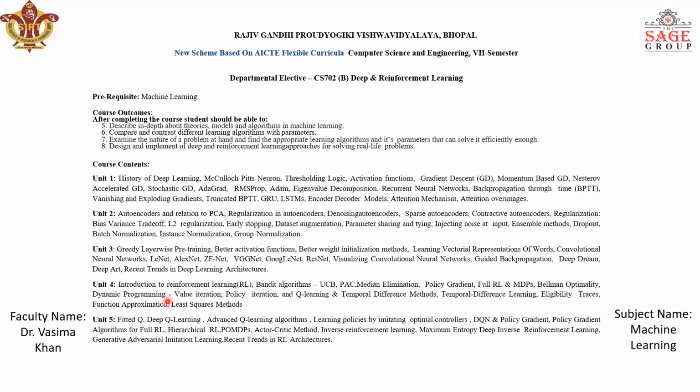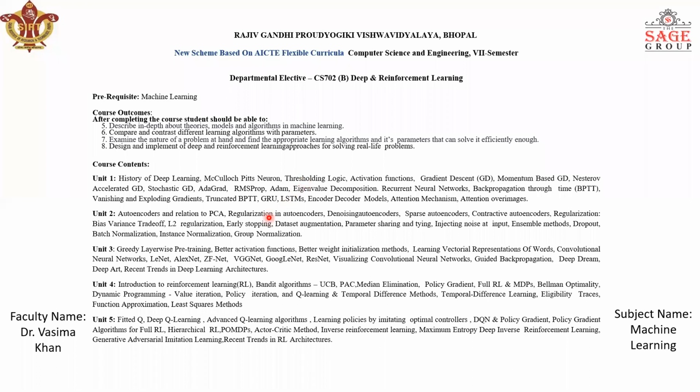There are 5 units, and the first unit is about deep learning, about the basic, or you can say the main concepts on which deep learning is based. This is a very important unit, and the majority of the working of deep learning technology will come in this unit only. It is not only the introduction of the subject as we usually have in other subjects. So I suggest all of you please be with me from the start, so that you'll be able to understand fully.